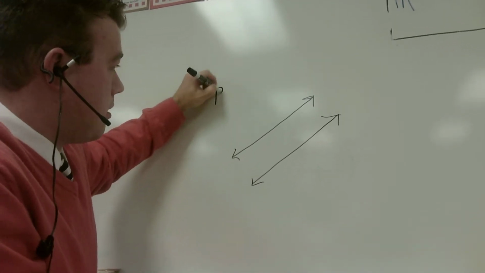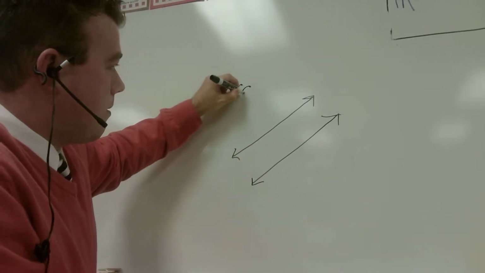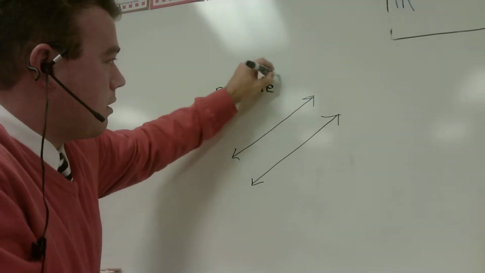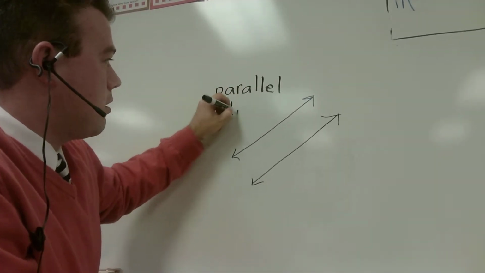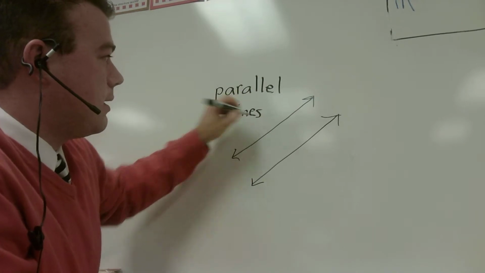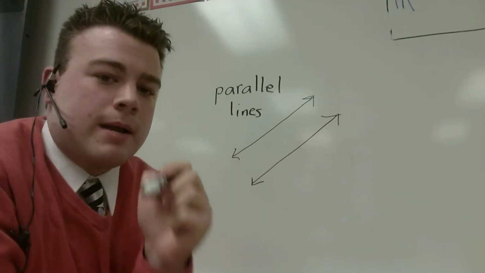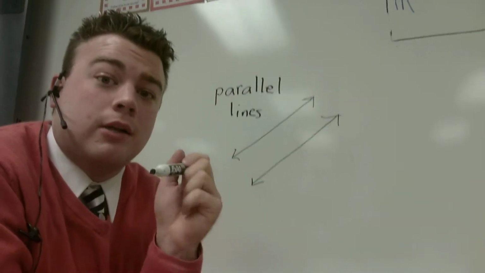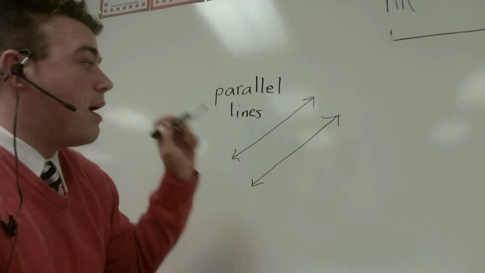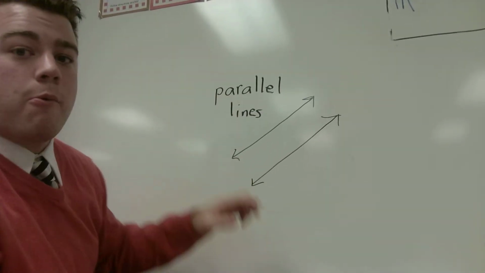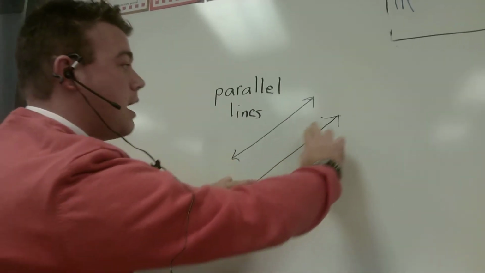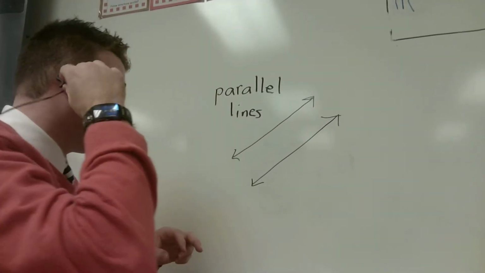The important thing to know about parallel lines is that they will never ever touch. I want you to imagine that these lines go on and on forever. This line goes on and on forever. If you imagine that, they're never going to touch. And that's what makes them parallel.